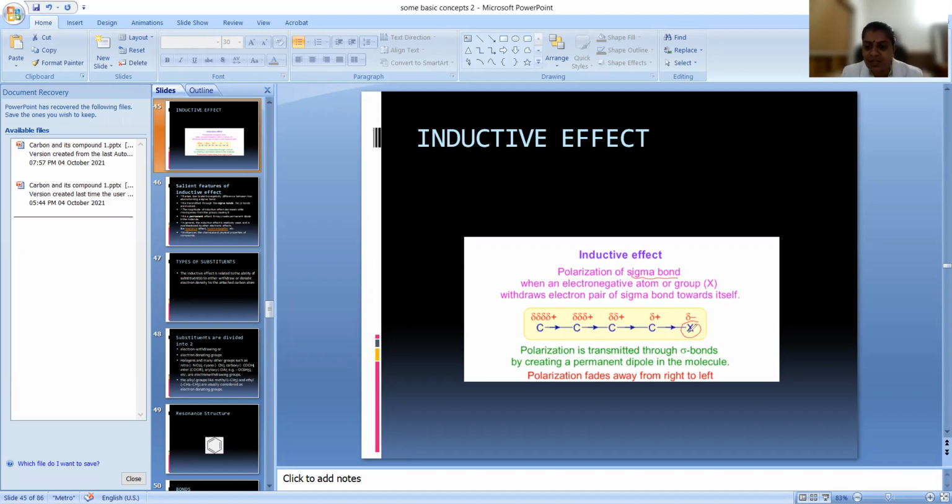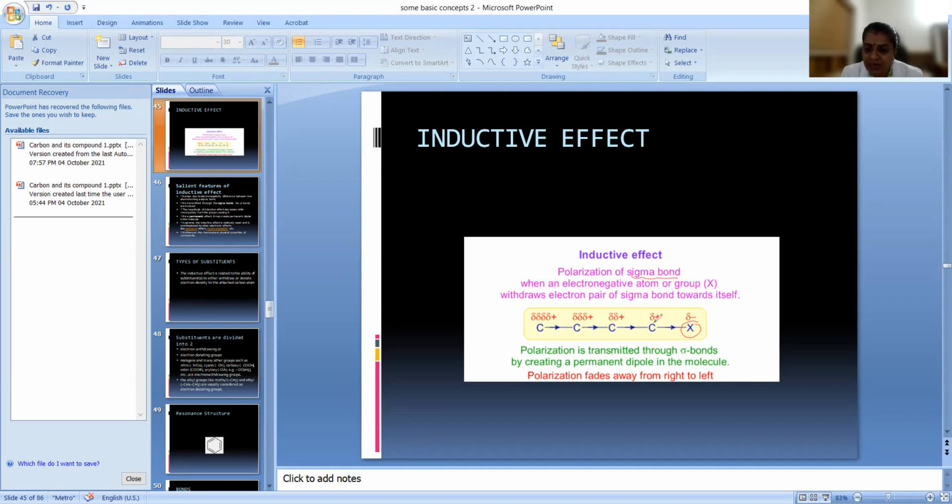Whenever an electron withdrawing group is present in a carbon chain, what will happen? This is highly electronegative than this carbon atom, so it will withdraw more electron density towards it. Electronegativity means a shared pair of a bond is attracted towards the atom. So this is having high electronegativity, and this shared pair of electrons will be attracted more towards it.